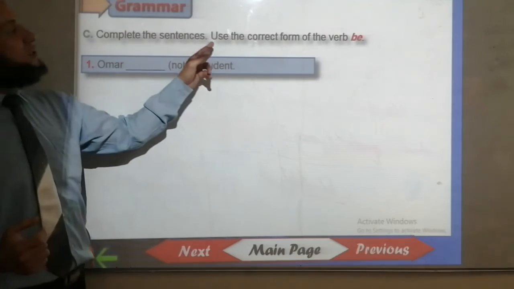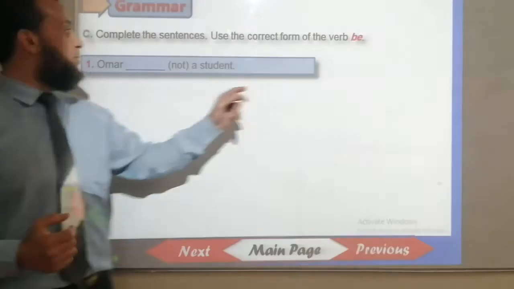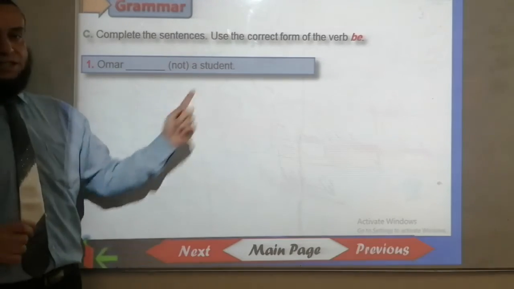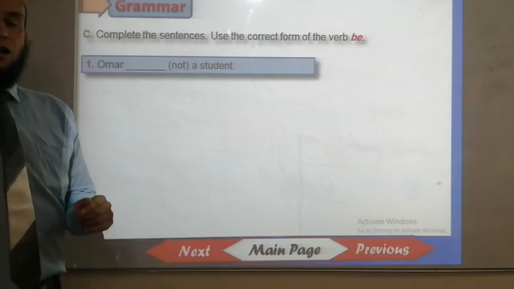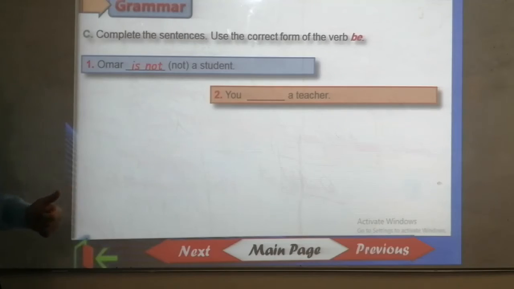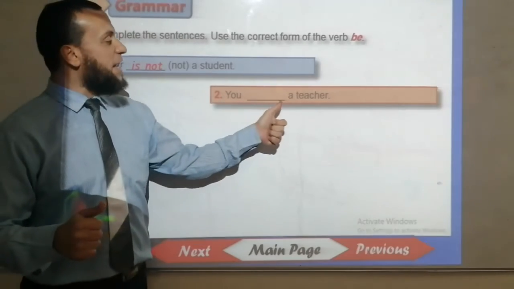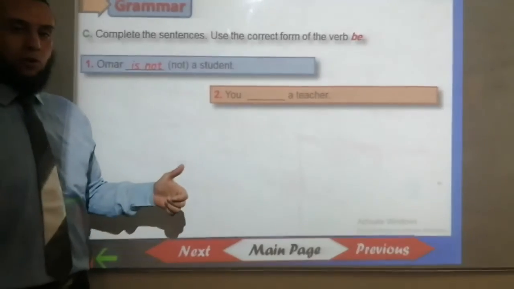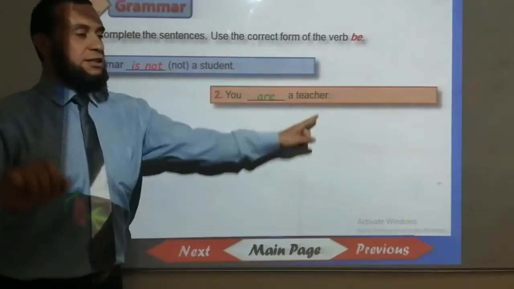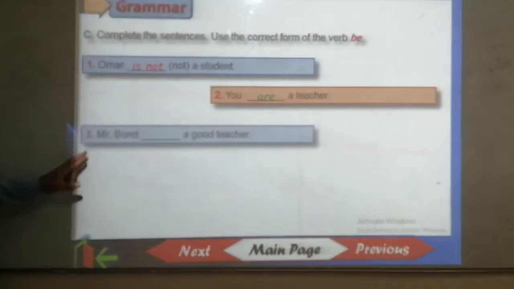Complete the sentences. Use the correct form of the verb be. Number 1. Amr ___ not a student. Excellent work. Amr is not a student. Number 2. You ___ a teacher. What's the answer? No, not is. You are a teacher. Number 3.